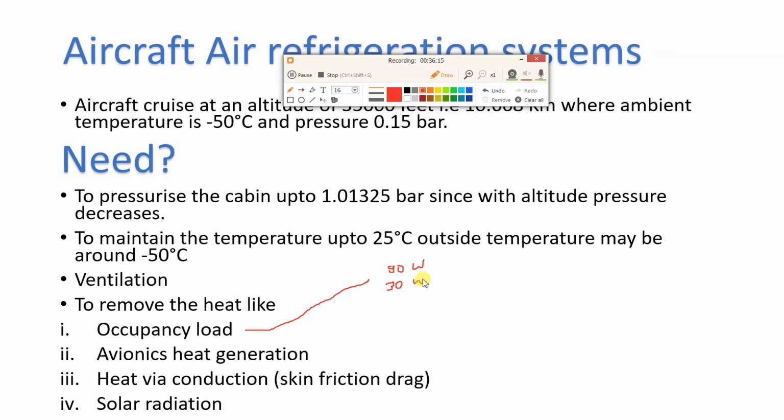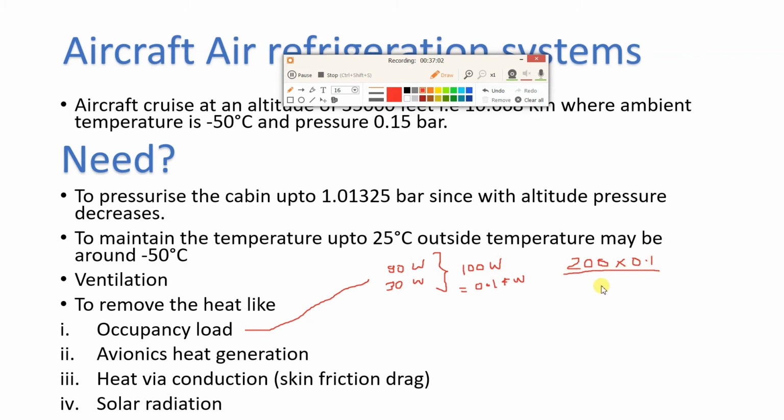What do we mean by latent heat? Latent heat means sweat. So 90 watt of sensible heat and 30 watt of latent heat from a person. For simplicity, we'll consider this as 100 watt. For example, consider there are 200 passengers in the aircraft. Convert this watt into kilowatt and you get 0.1 kilowatt. Total passengers are 200. So what will be the tonnage required? How to calculate tonnage? 200 multiplied by 0.1 kilowatt